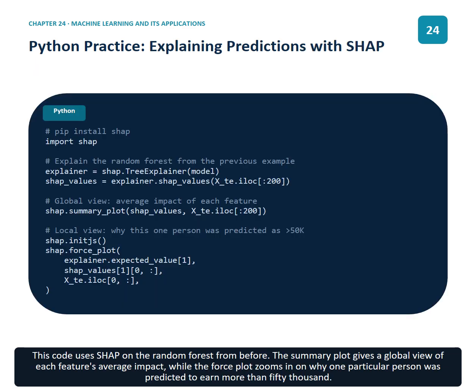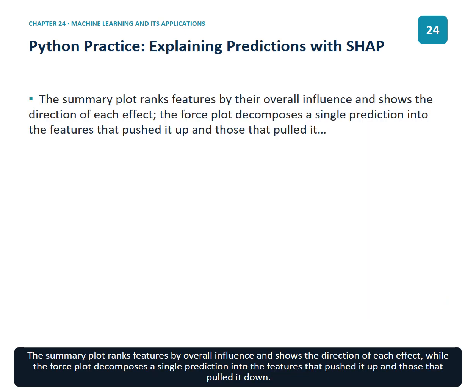This code uses SHAP on the random forest from before. The summary plot gives a global view of each feature's average impact, while the force plot zooms in on why one particular person was predicted to earn more than 50,000. The summary plot ranks features by overall influence and shows the direction of each effect, while the force plot decomposes a single prediction into the features that pushed it up and those that pulled it down.